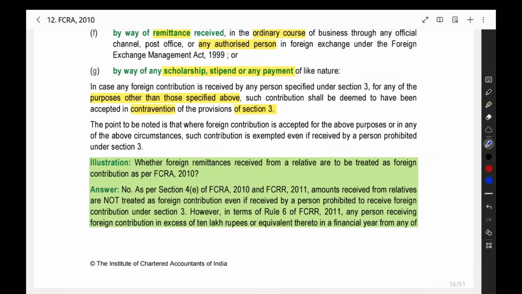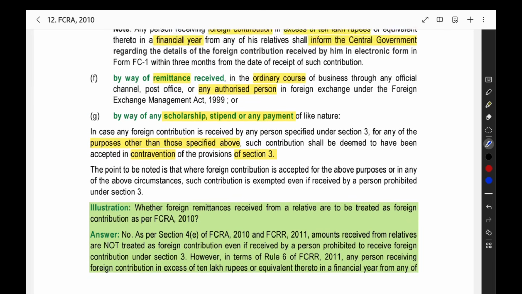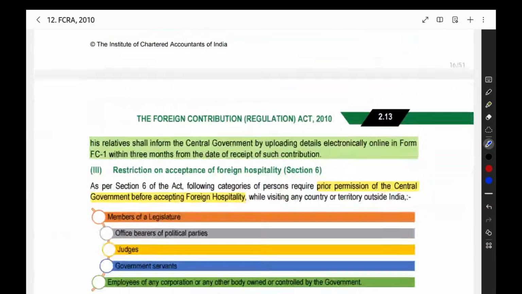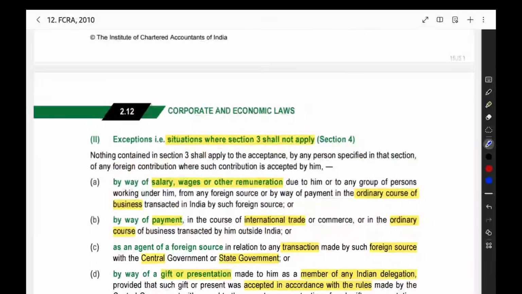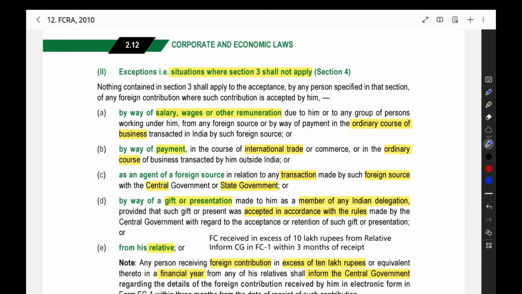Then if you are receiving the amount for any other purpose, that is in contravention of section 3. That means you are not following section 3, you are breaching section 3. So for this purpose we can get, and that is the allowed purpose. For any other purpose you should not get it. So that is the completion of section number 4. Now we can move to the next section.